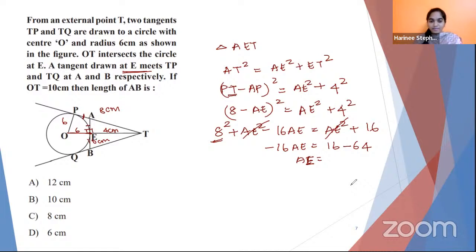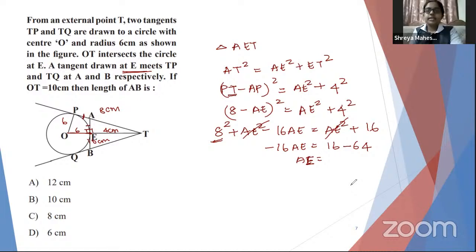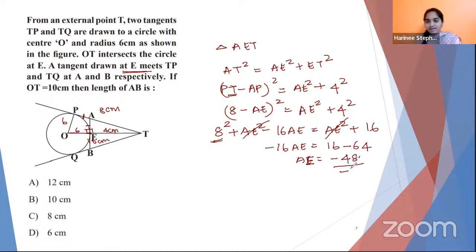Chitrant, are you trying? Ma'am, 3 centimeters. Very good. So you would get minus 48 divided by minus 16, which is 3 centimeter.